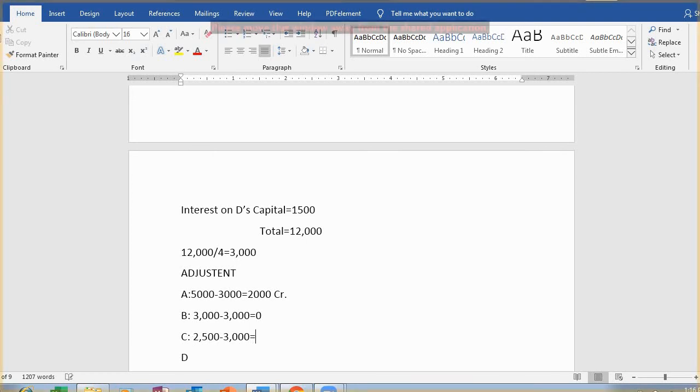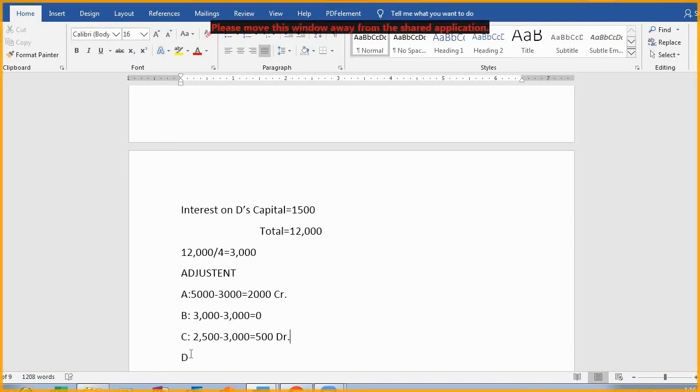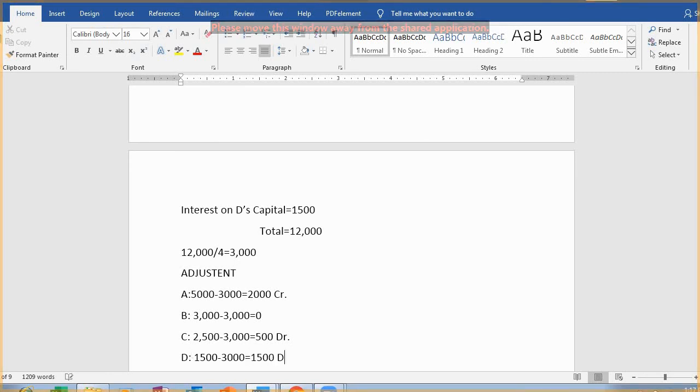So it will be 500 debited. Try to understand. And then D. D will be how much? 1,500 and 3,000 will be what? They are ready to bear, so it will be 1,500 debit.